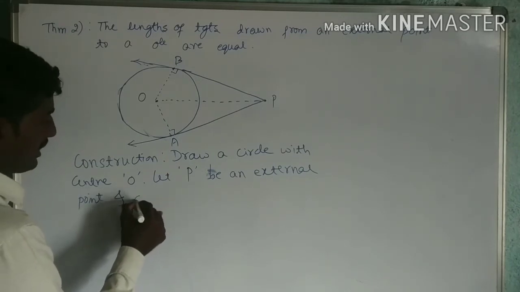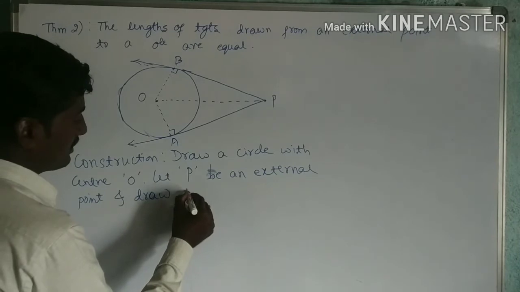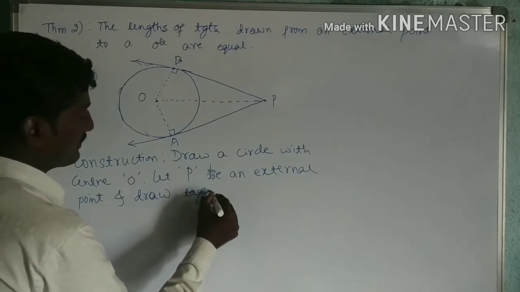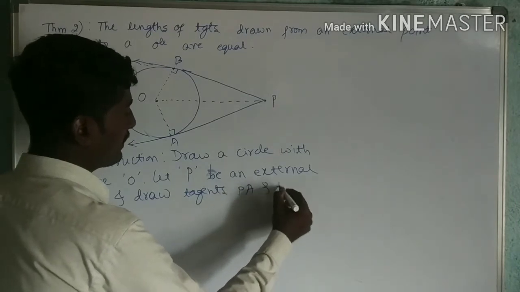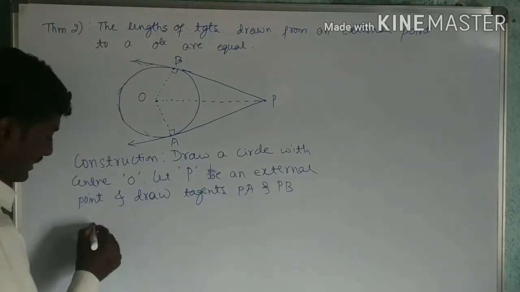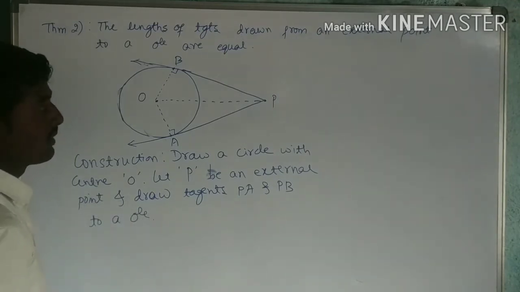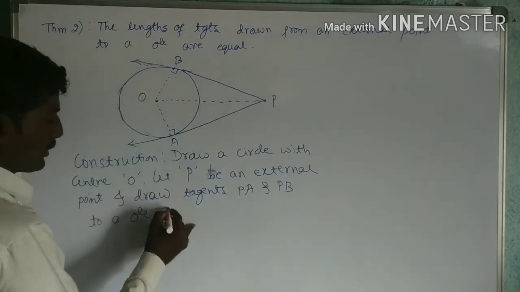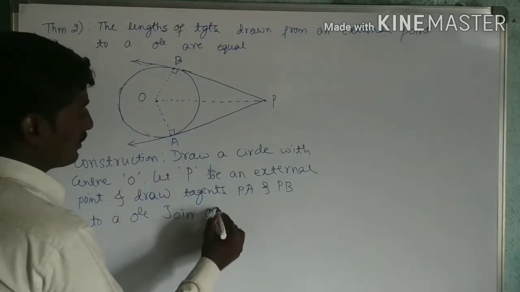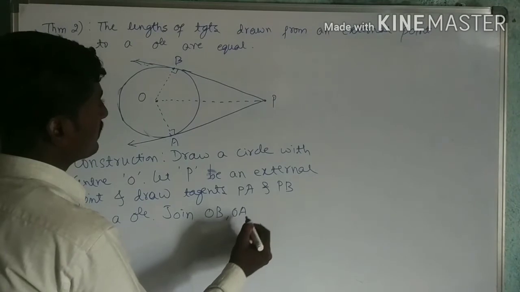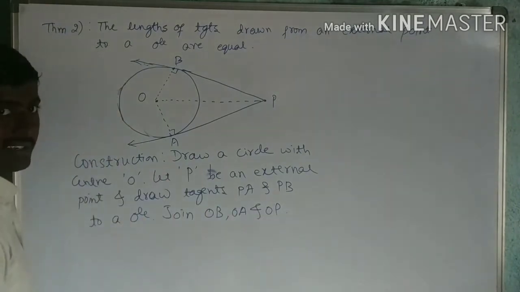And draw tangents PA and PB to the circle. Okay. Next, join OB, OA and OP. Okay, this is all about construction.